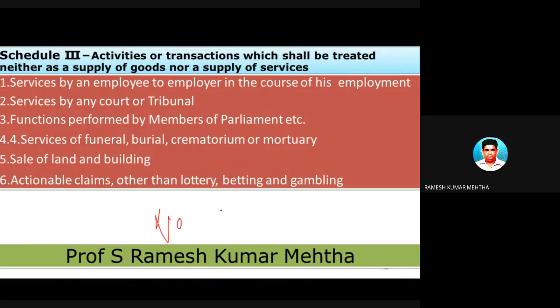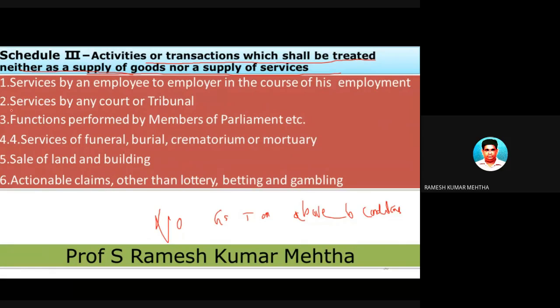No GST on the above 6 examples, 6 circumstances or conditions. In these 6 conditions, please remember, they are not liable to GST because they are not supply of goods or services. Activities or transactions which shall be treated neither as supply of goods, nor as supply of services.